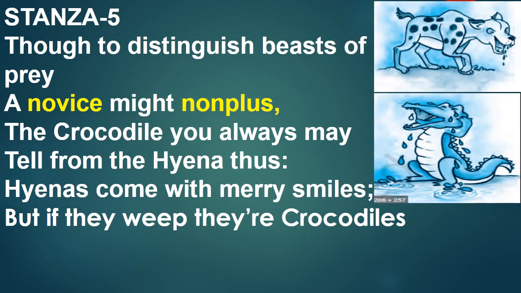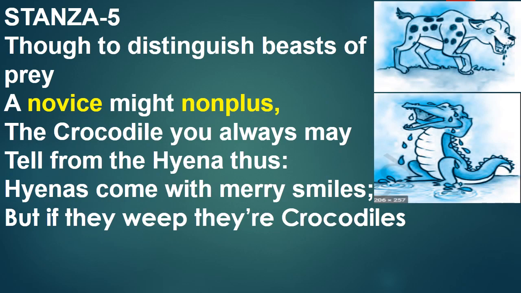So here in this stanza, the poet has told us how to distinguish beasts of prey. Beast of prey means animals that kill other animals for food. Novice means someone new to a job. Nonplus means confused or puzzled.